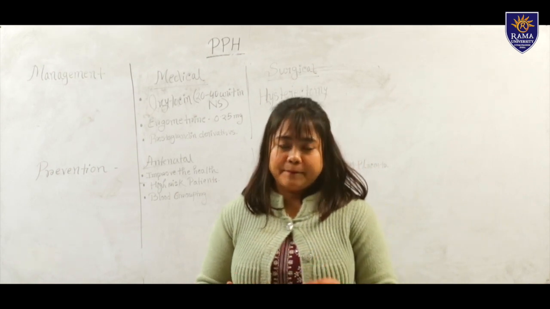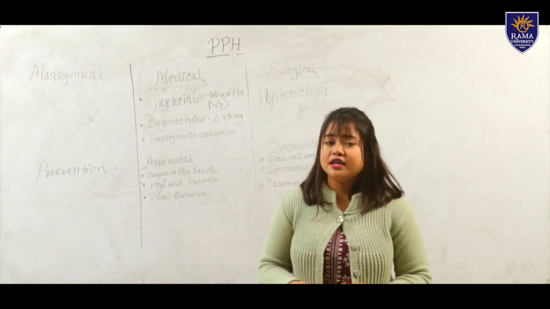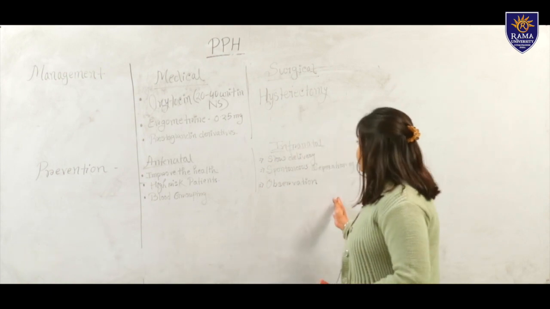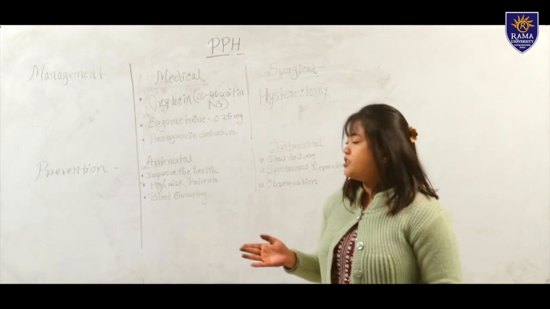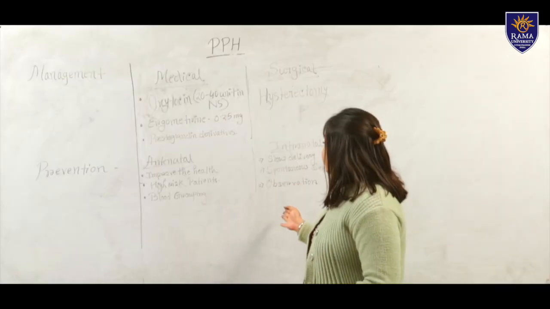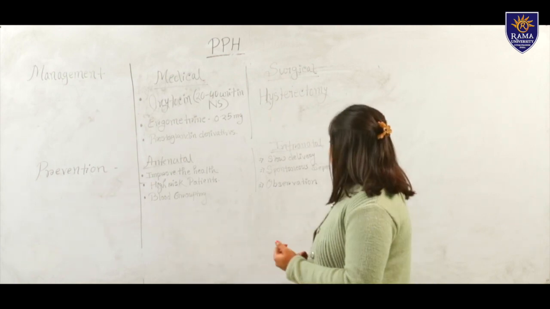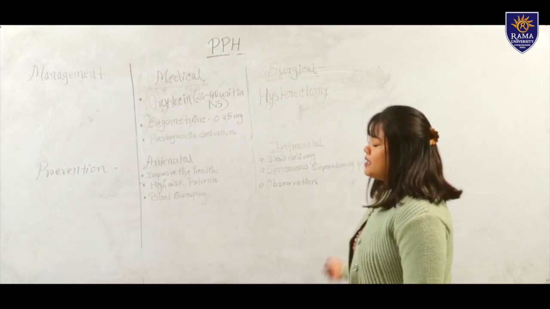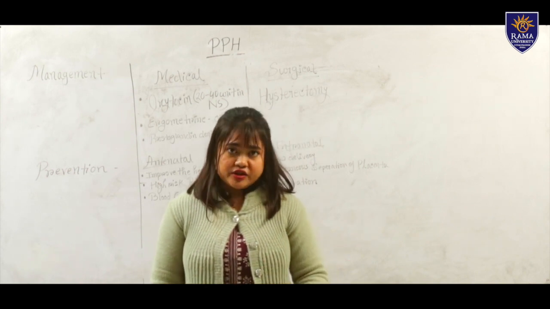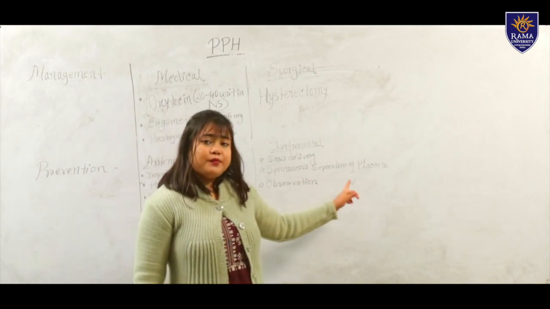We will take a blood sample and group the blood of the mother, so that in case of any emergency we can provide enough blood to the mother. In the intranatal period, during the time of the delivery, we will suggest slow delivery, because that will reduce the chance of bleeding from the genital area. Next is spontaneous separation of the placenta. We will not force the placenta out from the genital tract or from the uterus. We will wait for the spontaneous separation of the placenta.